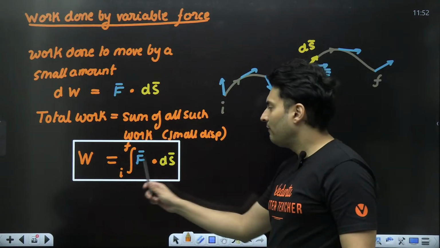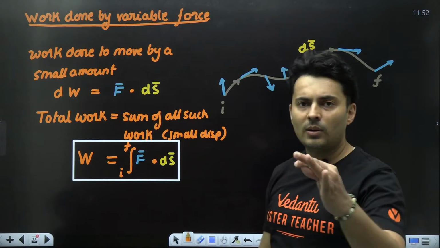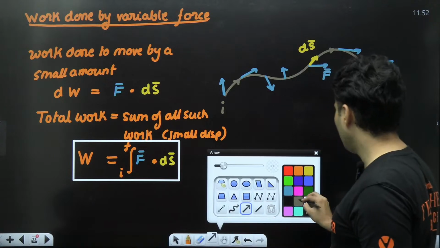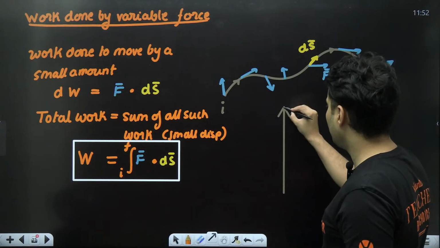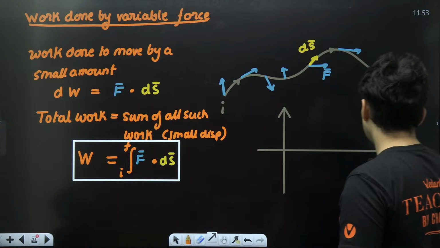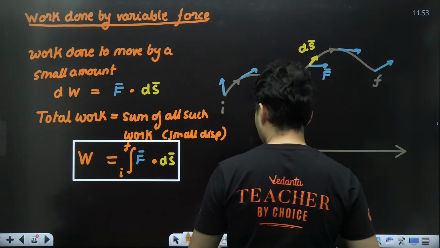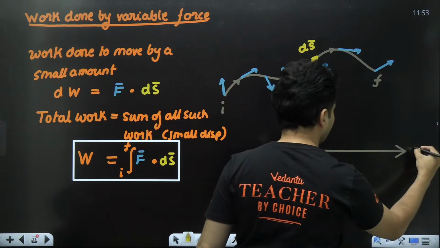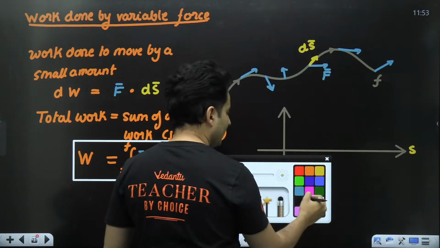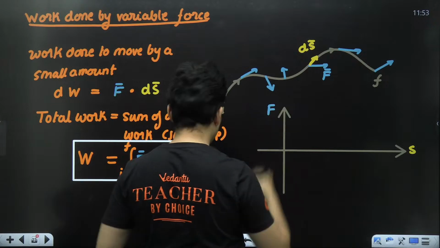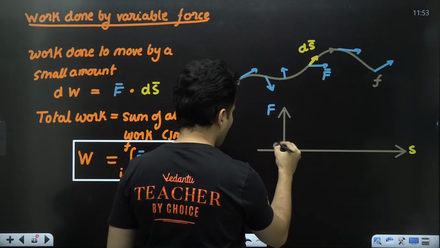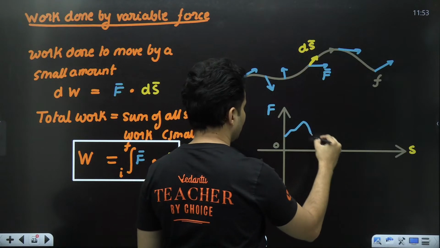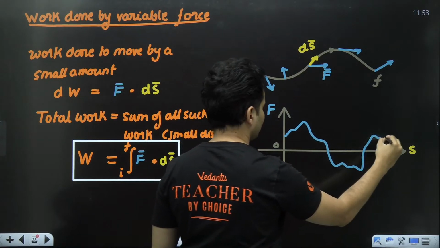Number two, whenever you say integration, you will always think about areas under the curve. For example, somebody gives you a graph like this and they tell you, listen, this over here is displacement on the x-axis, on the y-axis what you have is the force, and let's say the graph of the force happens to be something like this.